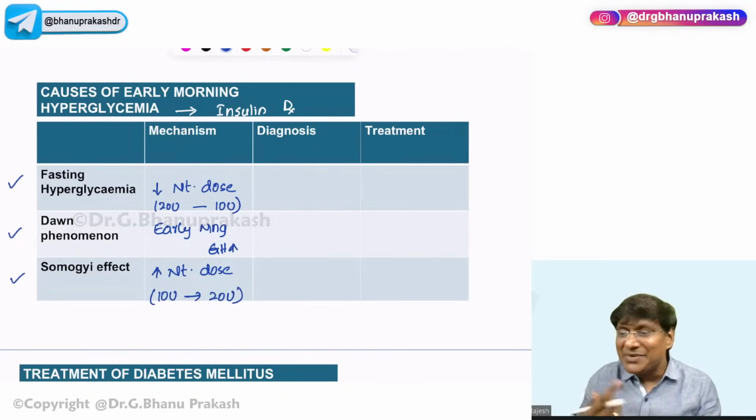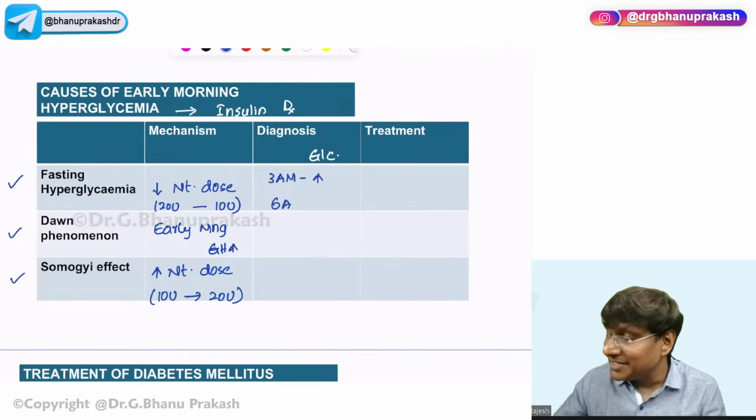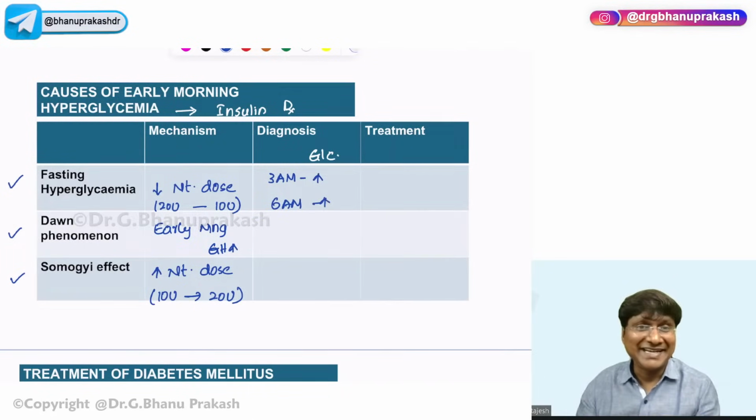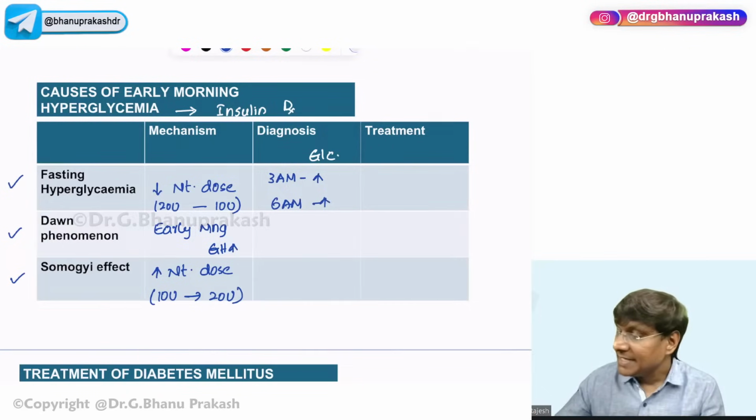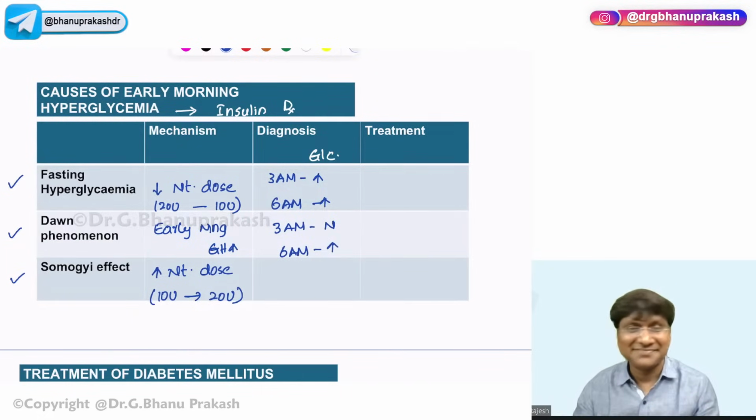And how will you diagnose? In fasting hyperglycemia, the patient did not take an adequate amount of insulin, so 3 a.m. blood glucose levels are high, and 6 a.m. blood glucose levels are also high. Whereas in Dawn phenomenon, 3 a.m. blood glucose levels will be normal, whereas 6 a.m. blood glucose levels will be elevated.